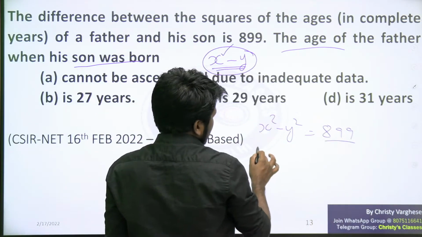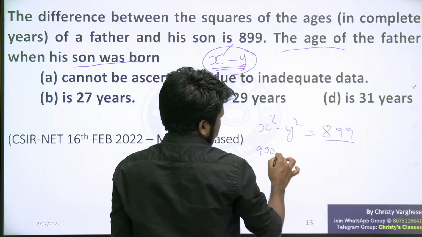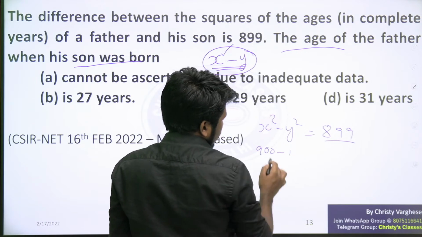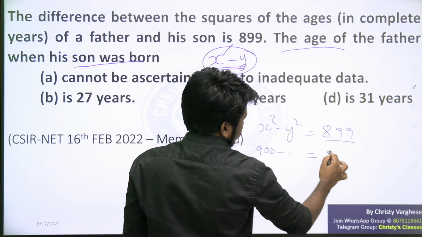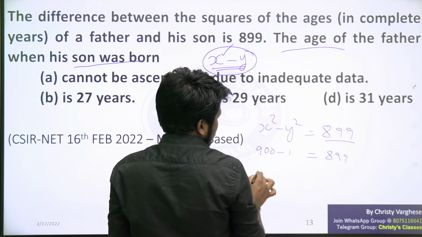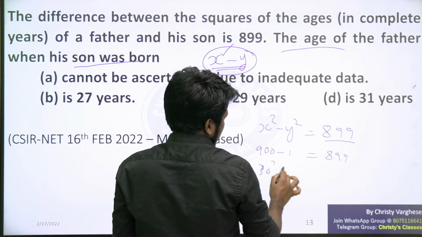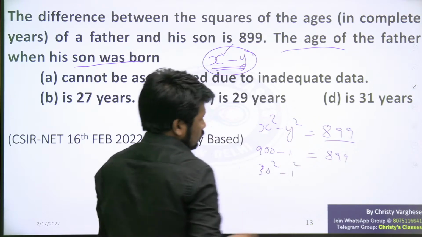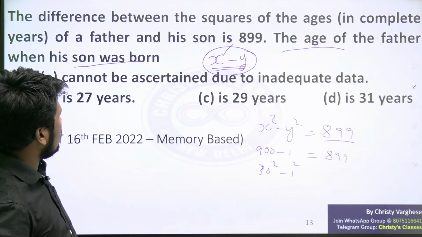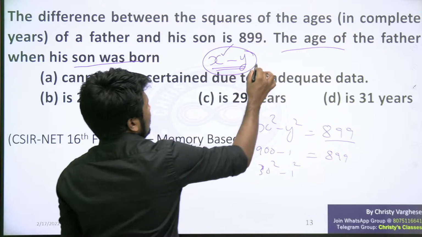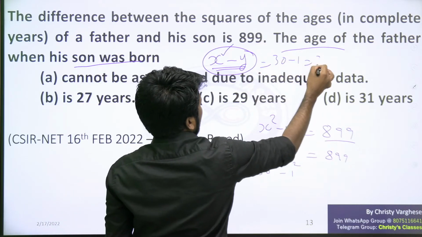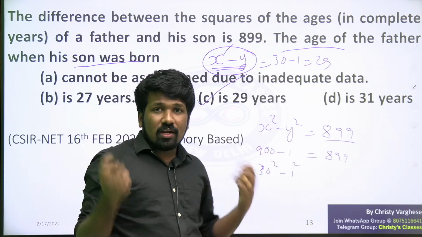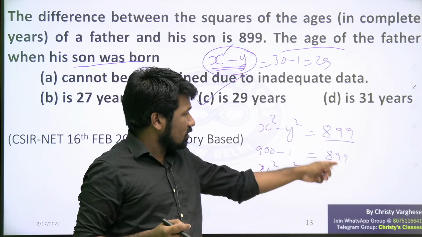899, if you can understand that 900 is 30 square and 1 square is 1. 900 minus 1 is 899. That means x square will be 30 square, y square will be 1 square. That means x is 30 and y is 1. So what will be x minus y? 30 minus 1, 29 will be the answer.